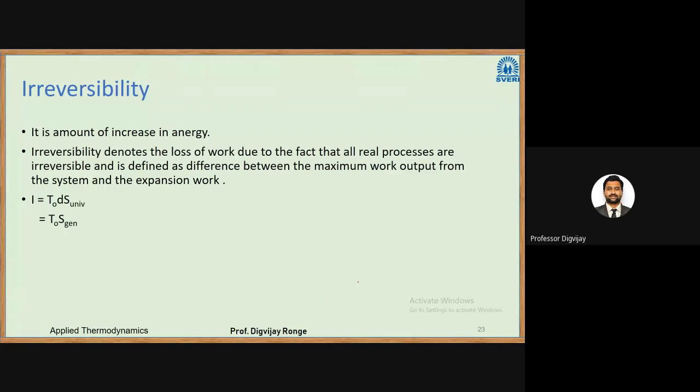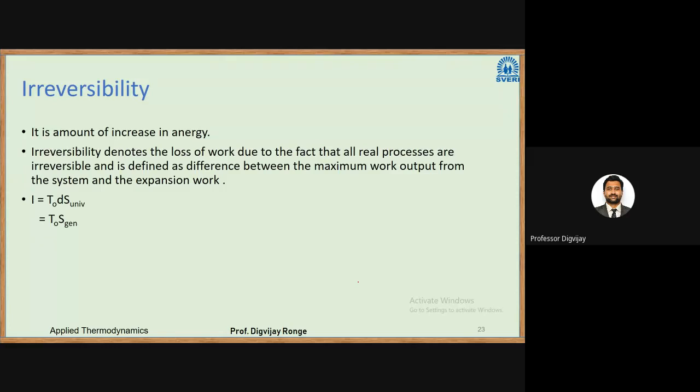And the last point in this chapter is irreversibility. Whatever we have said up to this point, unavailable energy, is also called irreversibility. It is the loss of work or unavailable work. Irreversibility denotes the loss of work due to the fact that all real processes are irreversible. That is a basic rule: all real processes are irreversible.